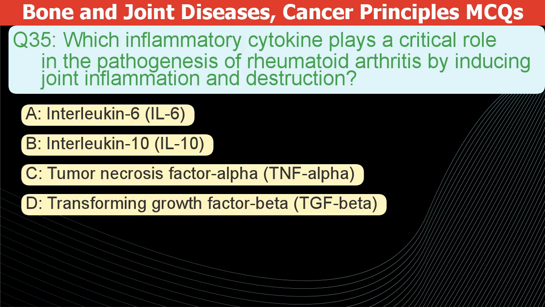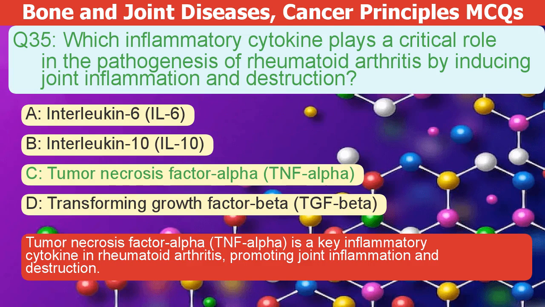Which inflammatory cytokine is key in rheumatoid arthritis, causing joint inflammation and damage? A. Interleukin 6, IL-6. B. Interleukin 10, IL-10. C. Tumor necrosis factor alpha, TNF-alpha. D. Transforming growth factor beta, TGF-beta. The correct answer is C. Tumor necrosis factor alpha, or TNF-alpha, is a key inflammatory cytokine in rheumatoid arthritis, promoting joint inflammation and destruction.